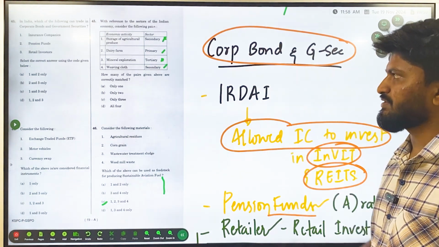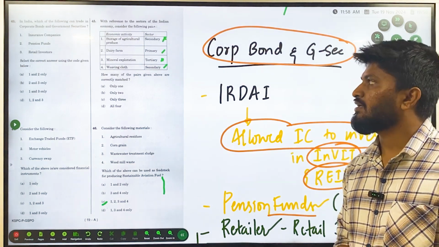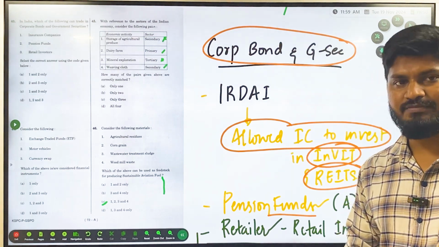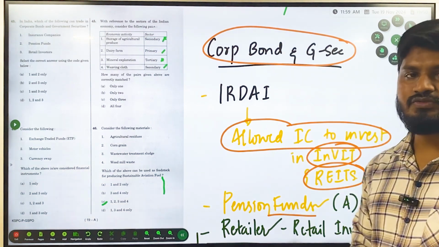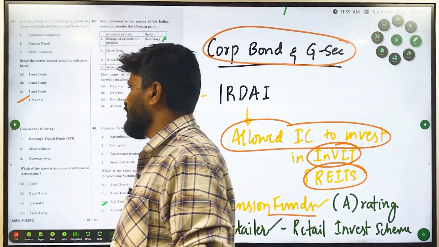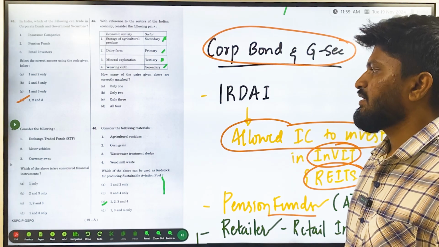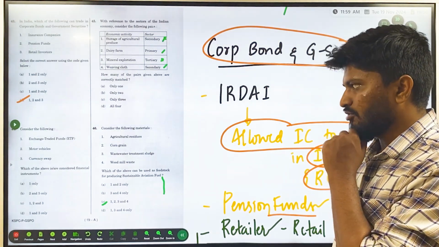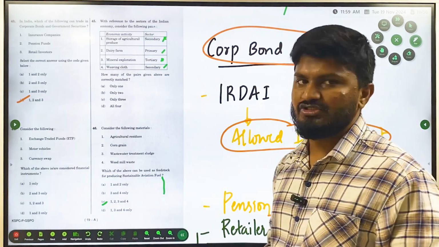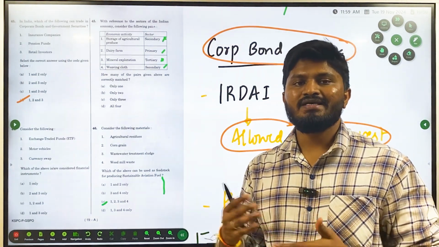So statement 2 also becomes right. Retail investors were initially not allowed to invest in government securities, but after the retail investment scheme in 2023 by the RBI, they are also allowed to invest in government securities. So the answer here is D, all the above. Next, question number 44. Consider the following: ETF, motor vehicles, currency swap. Which of the above are considered financial instruments? Financial instruments are those that can be used to extend finances.